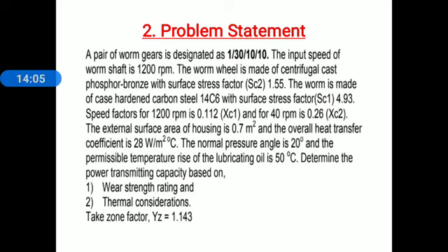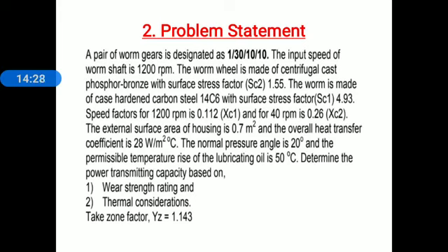The external surface area of housing is 0.7 meter square, and the overall heat transfer coefficient is 28 watt per meter square degree Celsius. The normal pressure angle is 20 degrees, and the permissible temperature rise of the lubricating oil is 50 degrees Celsius.